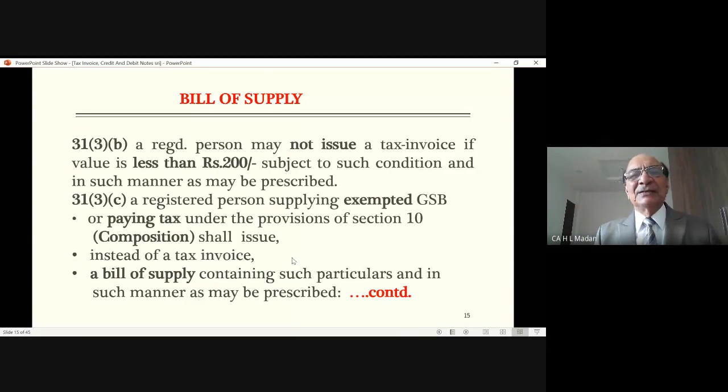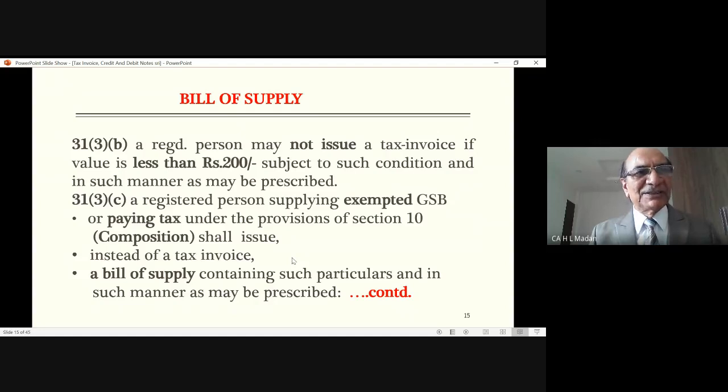Now he says, suppose that registered person is not making supply of taxable goods, but he is making supply of exempted goods, services, or both. Here I have written the word in 31(3)(c). Just read, a registered person supplying exempted GSB. GSB means goods, services, or both. These are lengthy words, so it has been written in abbreviation. If registered person is supplying exempted goods or paying tax under composition scheme.